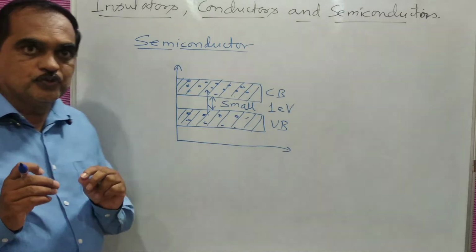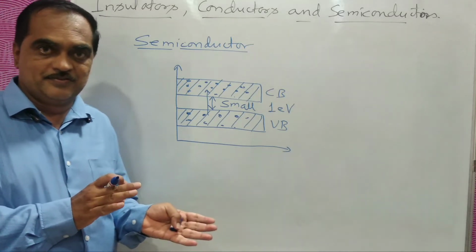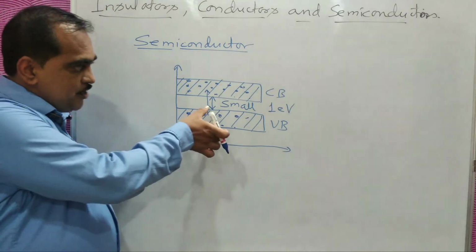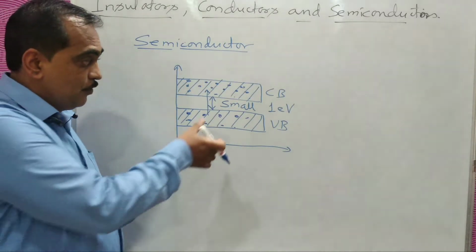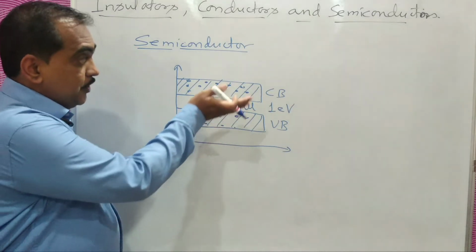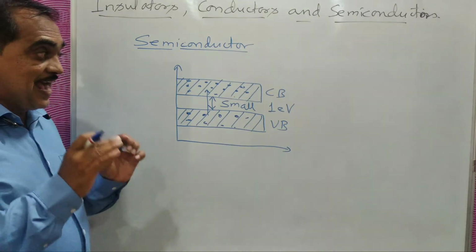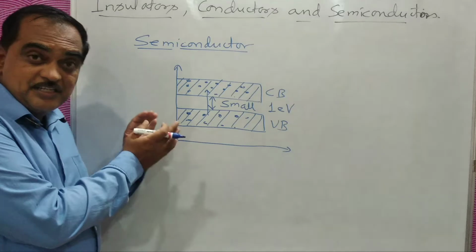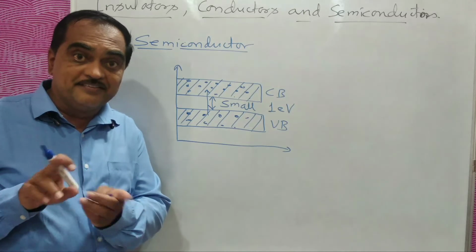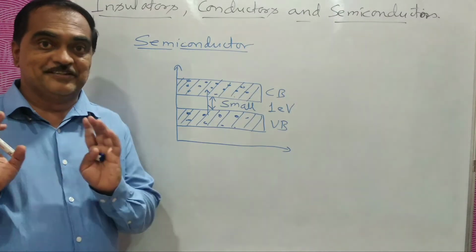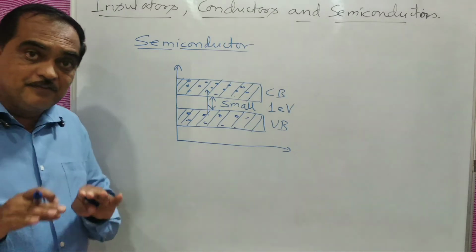If you take the external energy as temperature, if the temperature increases, many of these valence electrons can become conduction electrons. Many electrons from the valence band come into the conduction band and current starts flowing. That means as the temperature increases, the conductivity of this substance increases. Similarly, if you speak about resistance, resistance decreases and conductivity increases.